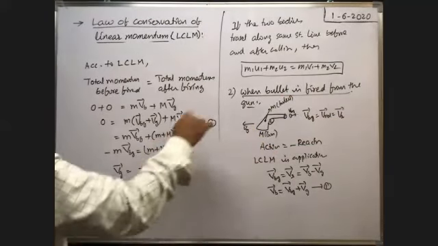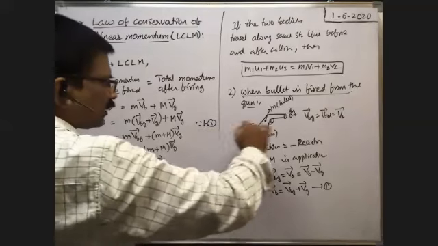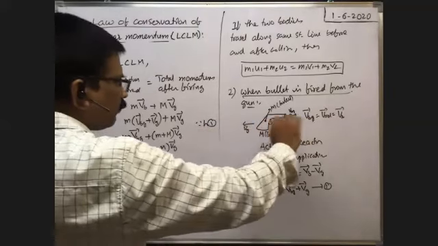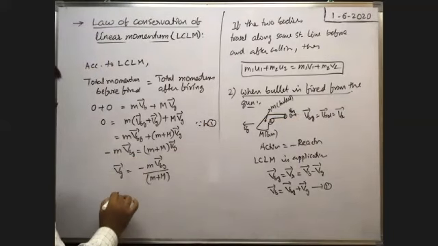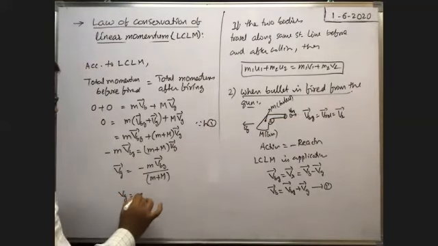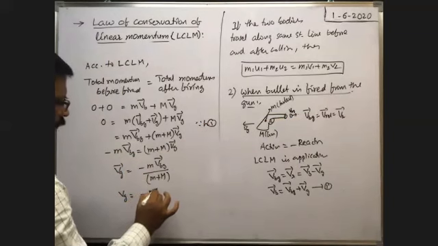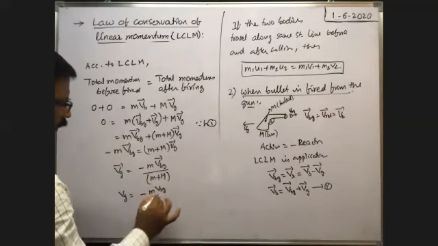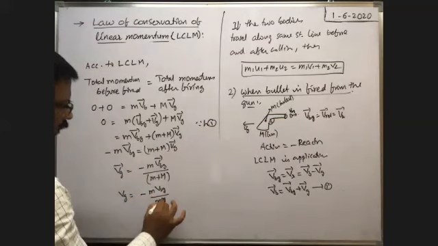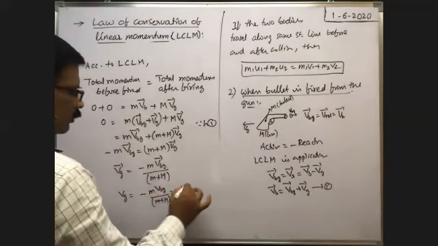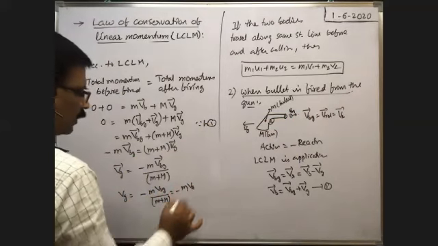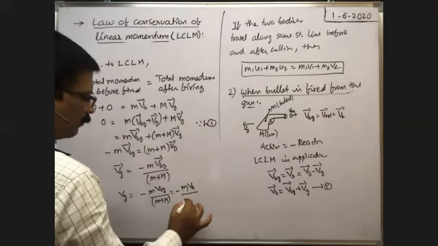As before and after firing, both travel along the same straight line, but the bullet travels in the forward direction and the gun moves in the backward direction. That's why, removing the vector form, you write Vg is equal to minus m into velocity of bullet with respect to gun by small m plus capital M. Or this is equal to minus m into the relative velocity of the bullet with respect to the gun by small m plus capital M.